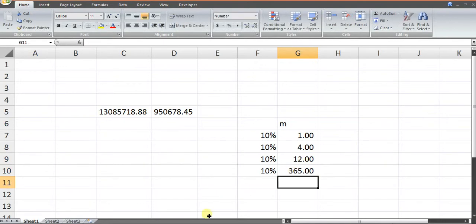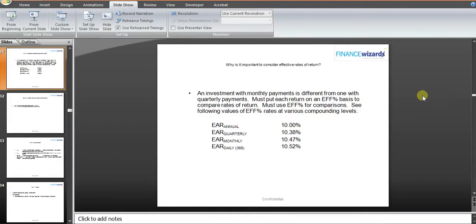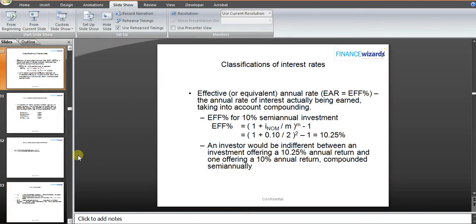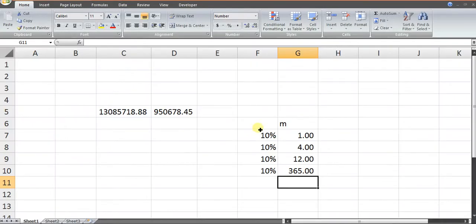Now if we remember the formula, 1 plus I nominal by M to the power M minus 1, here I nominal in this case is this 10%.